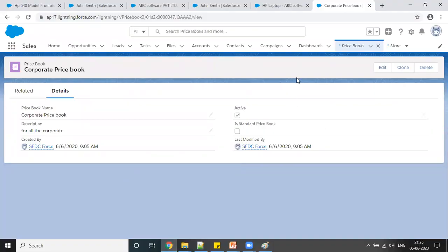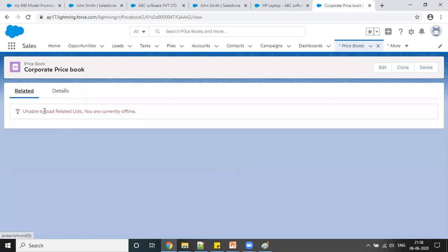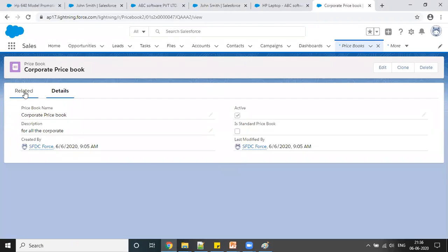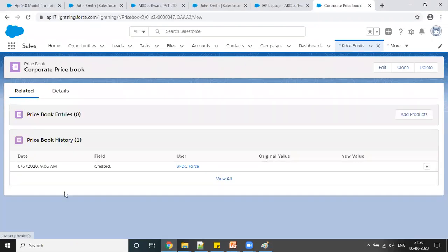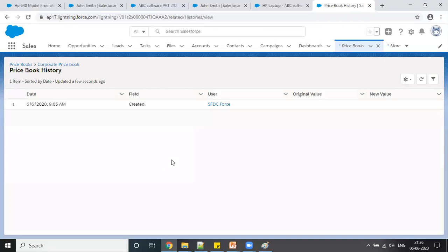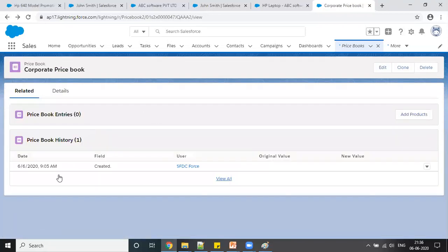So right now what I'm doing is, if you go to the related here, let me refresh this, and I'm just going to click on the related, and related one, like you can see one thing, price book entries, right? So here what you can see, if you want to, you can see the history as well here, like what was the history of this product. So right now I just created this price book history, so it is showing on the history here.